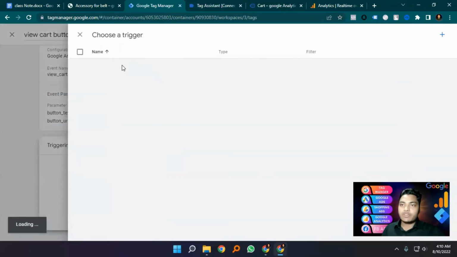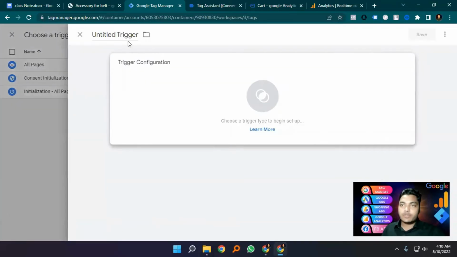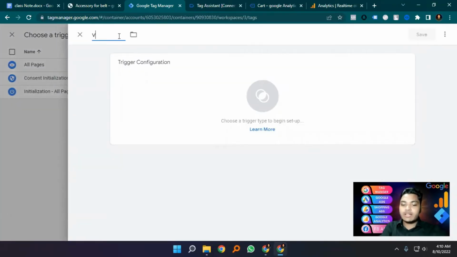Now I'm going to the trigger here. I'm creating a custom trigger only for view cart. I'm going to view cart trigger.